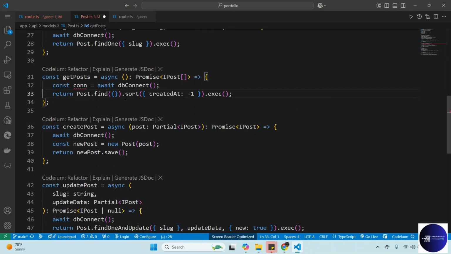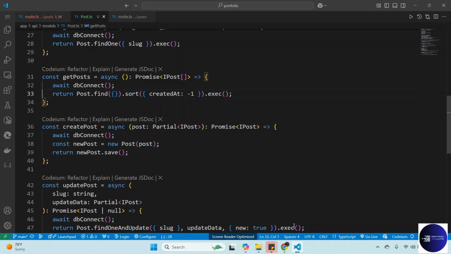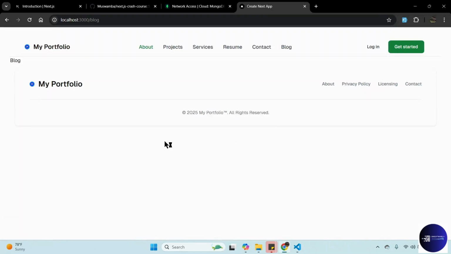Congratulations. So next, we need to work on our UI, to display the posts and to start creating posts. But first of all, we need to work on authentication. So after authentication, we can start creating the post, because since this is our portfolio, we only want an authenticated user to be able to create the post.